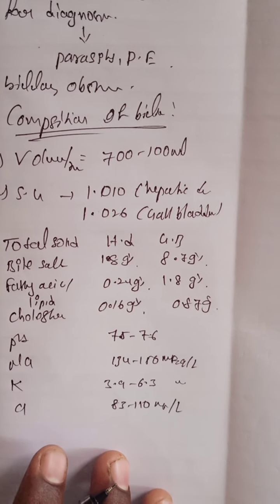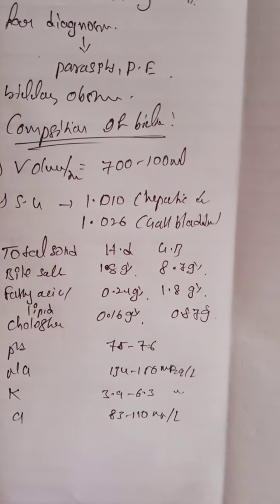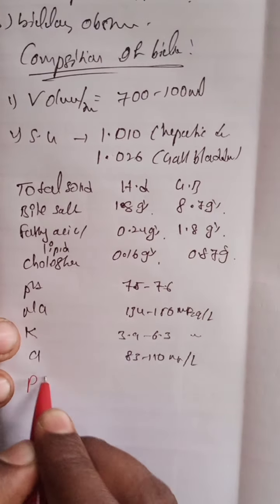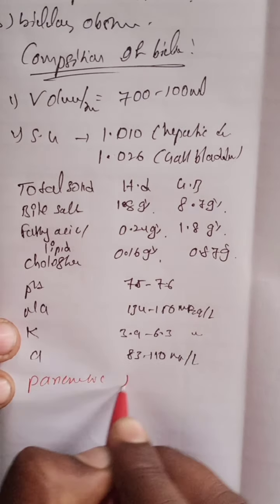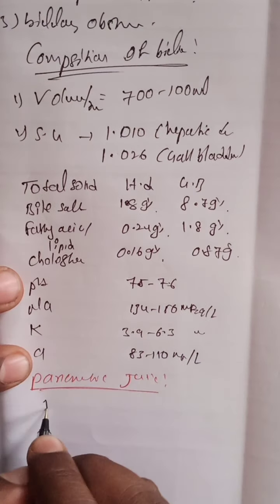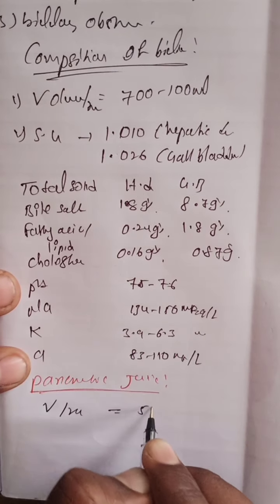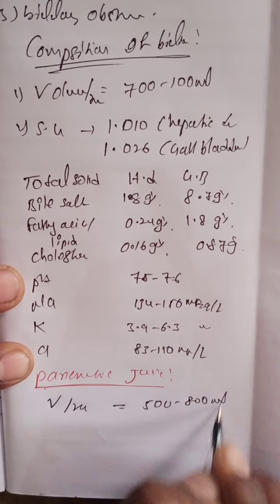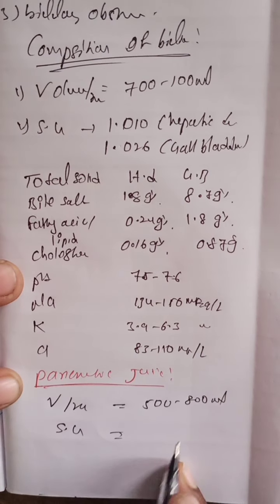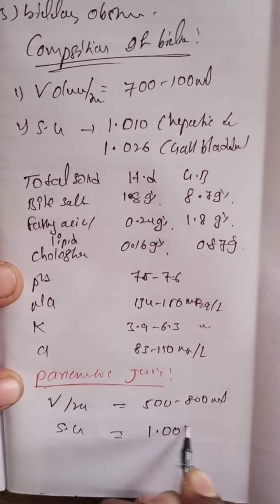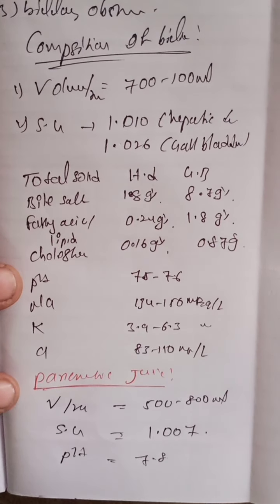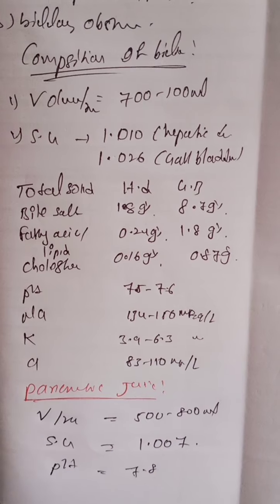And the next one, what about the composition of the pancreatic juice? In the duodenal content, pancreatic juice is also present. What is the volume of pancreatic juice in 24 hours? 500 to 800 ml. And specific gravity? 1.007 is the specific gravity, and pH is 7.8. So this is the composition of the pancreatic juice.